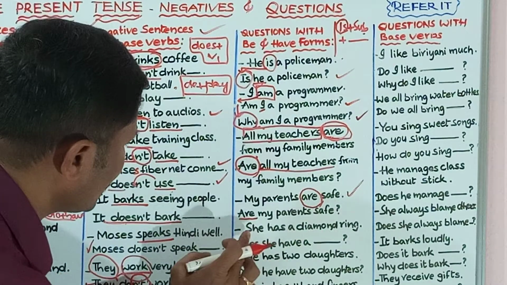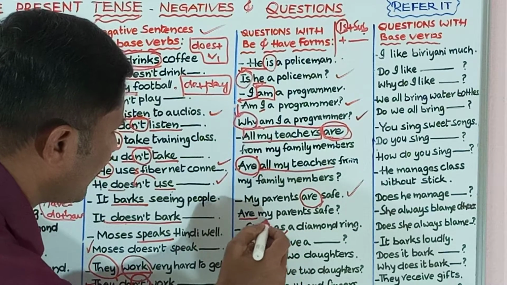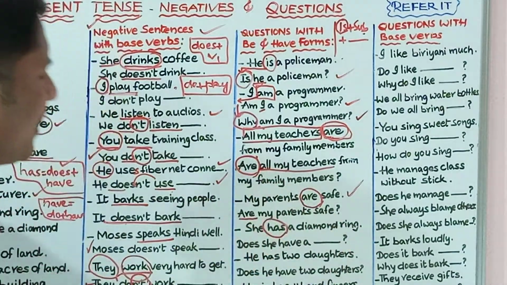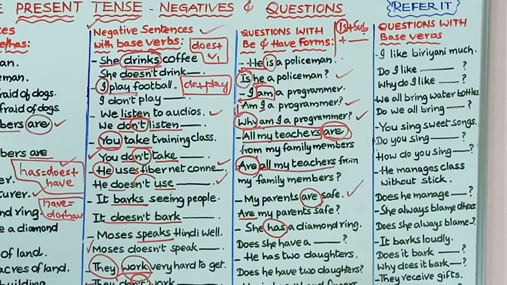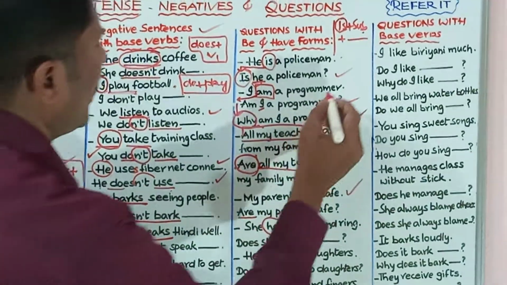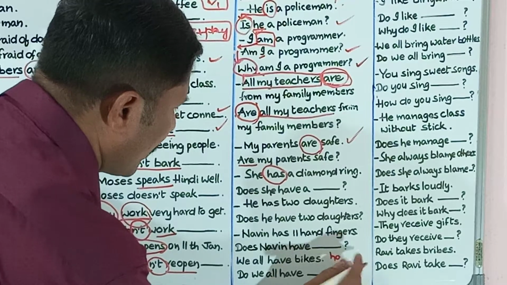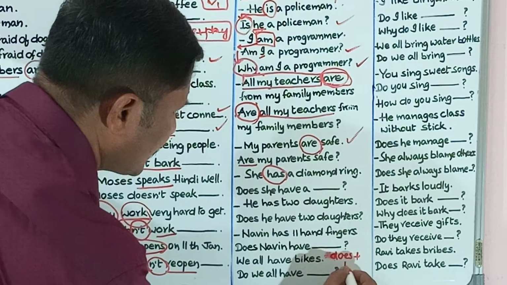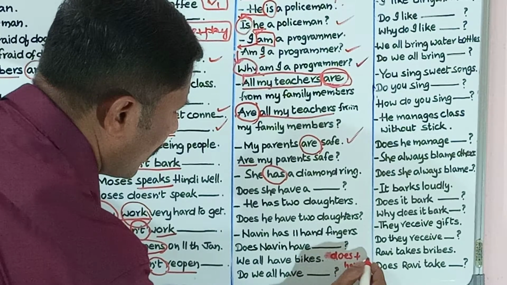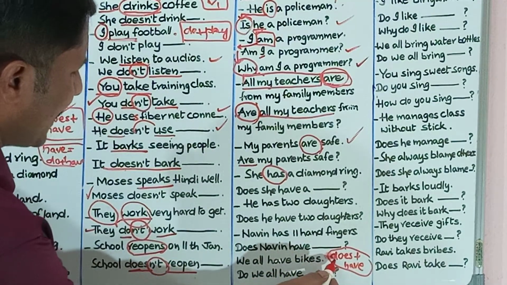Coming to the next one, she has a diamond ring. What is the verb here? Identify. Has. She has a diamond ring. Be very careful here. As we told you, has is equal to does plus have. Very, very important. Does plus have is equal to has. Then bring this does to the beginning.